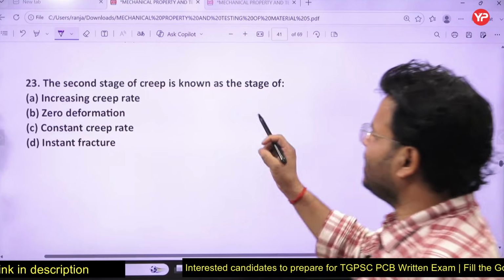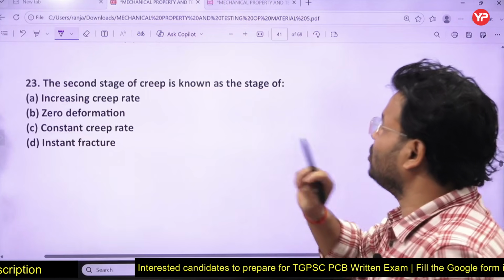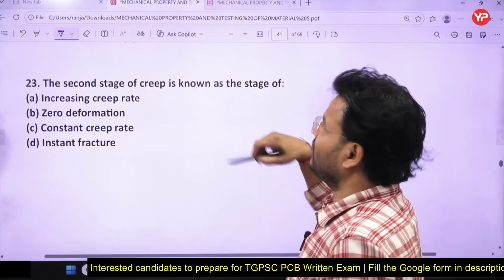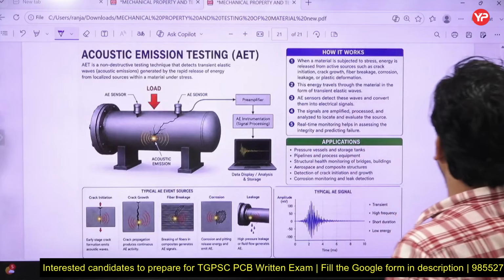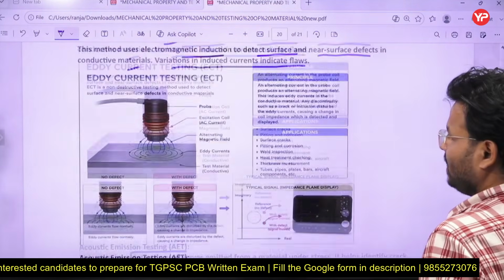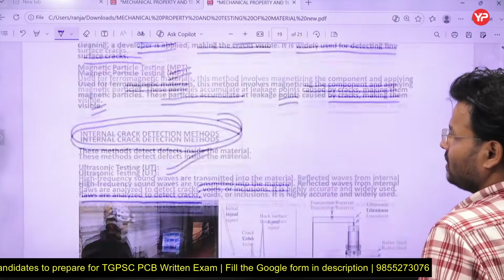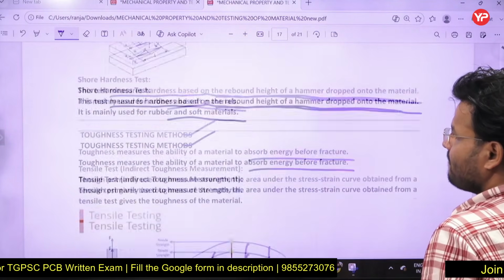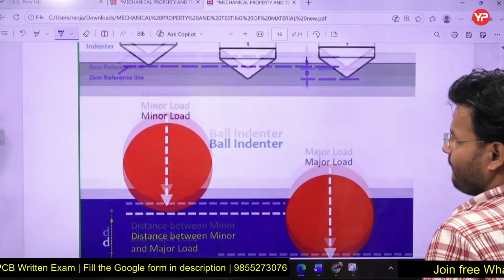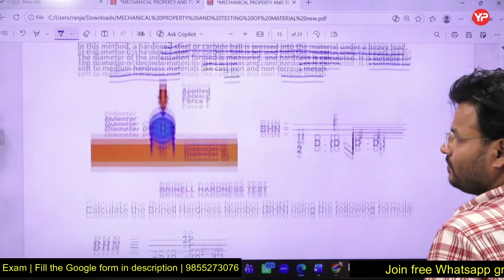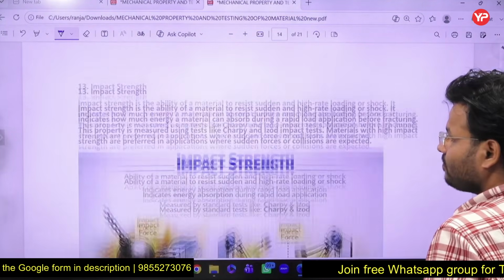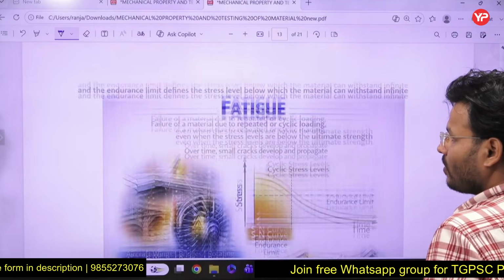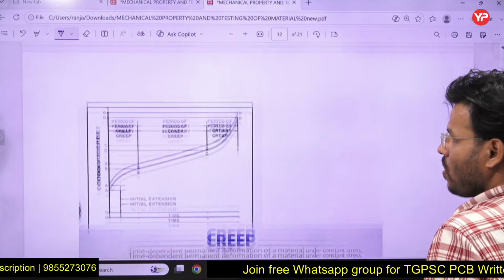The second stage of creep is known as the stage of what? Remember, here I am going to show you the diagram, whatever concept you have discussed. Creep, right? See here.